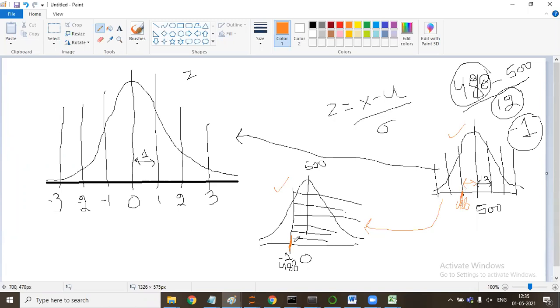Can you please take an example where it is not exactly minus 1 when we convert? Take 490. So 490 minus 500, divided by 12. It is minus 8 by 12.